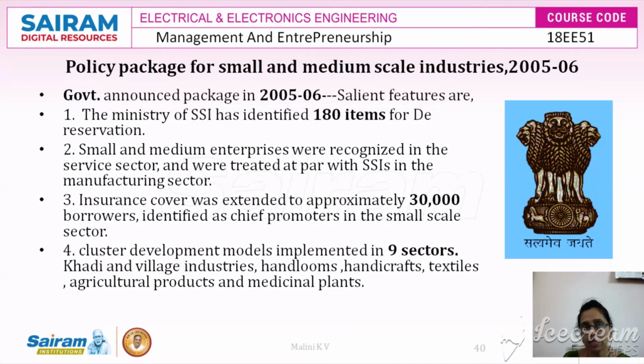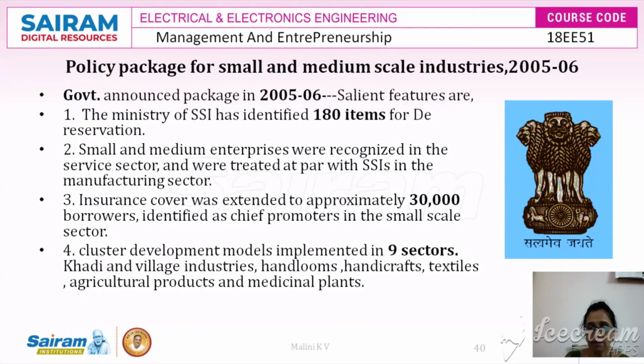So the policy package for the small and medium scale industries in 2005-06 evolved through the MSME sector, that is the micro, small and medium scale enterprises. The government announced a package in 2005-06. The highlight of this particular scheme was that the Ministry of SSI identified 180 items for de-reservation. Those were the best products in the initial stages, and they were reserved for the small scale sector.